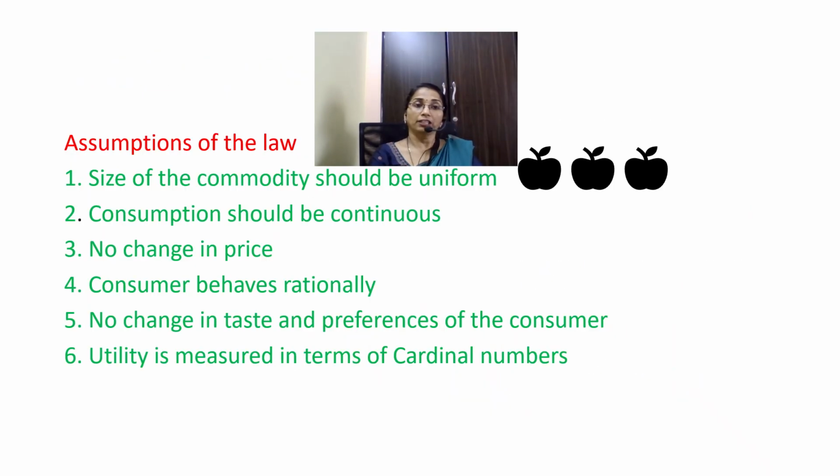The fifth element says about the assumptions. We have to write assumptions. Now let us understand what you mean by assumptions. Assumptions means assuming something or imagining that this is the condition. So in order to work out this particular law, we need to assume these things. Which are those things we need to assume? The first thing we need to assume is, we need to think that the size of the commodity which is consumed by the consumer should be uniform.